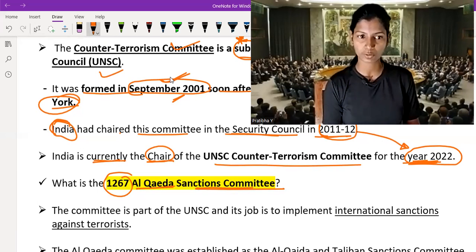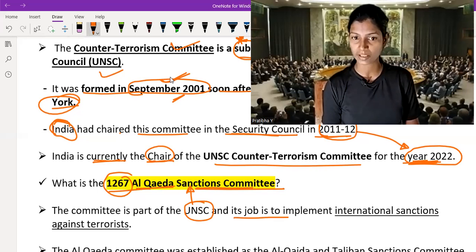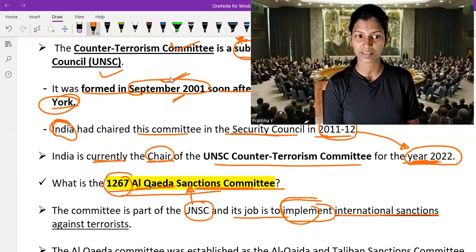The 1267 Al Qaeda Sanction Committee is part of the UNSC. The Counter Terrorism Committee is also part of the UNSC, and the 1267 Al Qaeda Sanction Committee is also part of the UNSC. Its job is to implement international sanctions against terrorism.